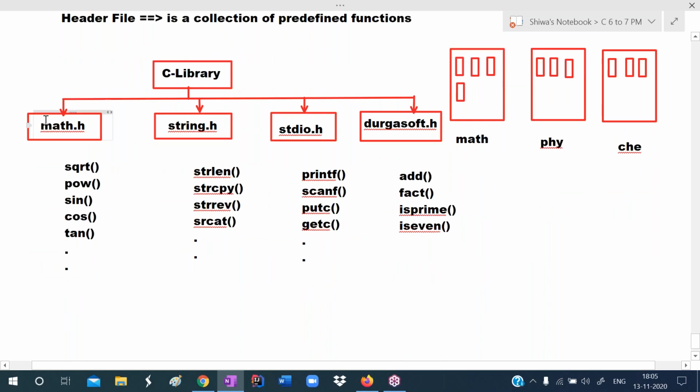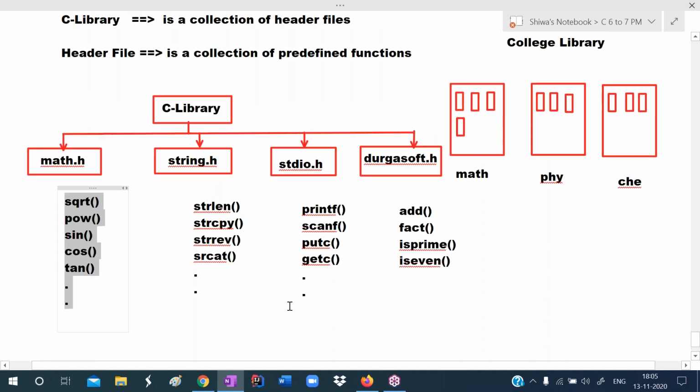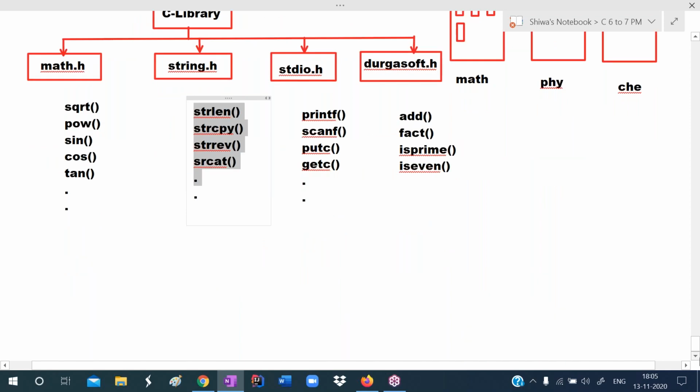The C library is a collection of header files, where a header file is a collection of predefined functions. Predefined means already defined. Who defined? C language developers defined. All related functions they placed in a particular header file. All mathematical functions they placed in the math header file. All string related functions they placed in the string header file, like that. So till here we discussed in the previous session.